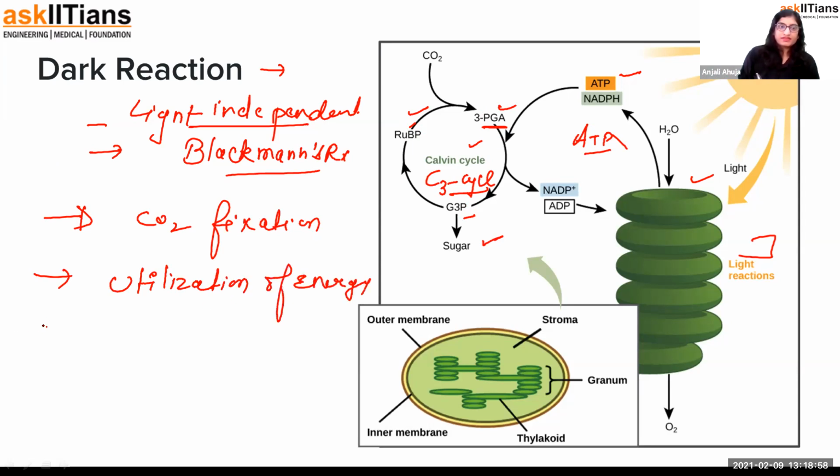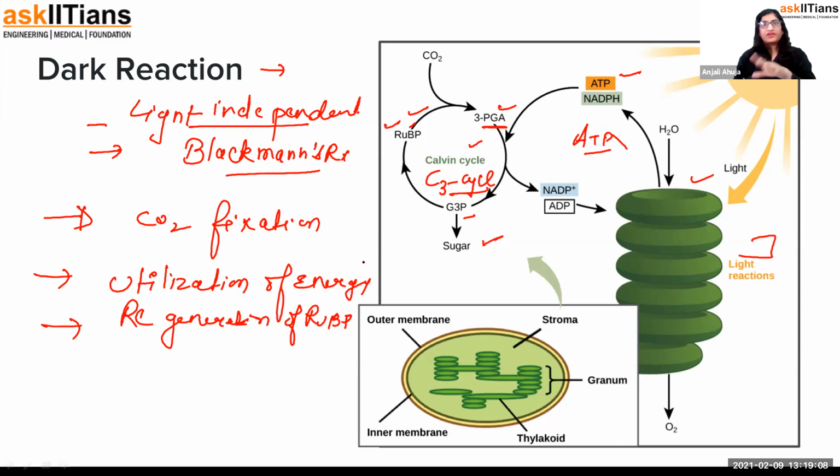And third is regeneration of RuBP, and carbohydrate formation, the product formation. So these are the steps that are there in the dark reaction.